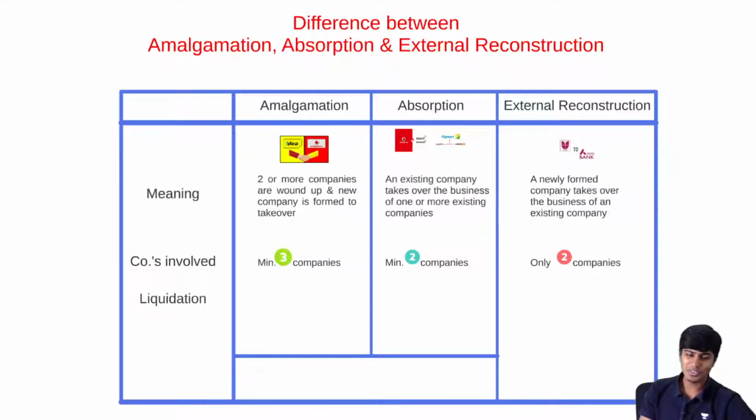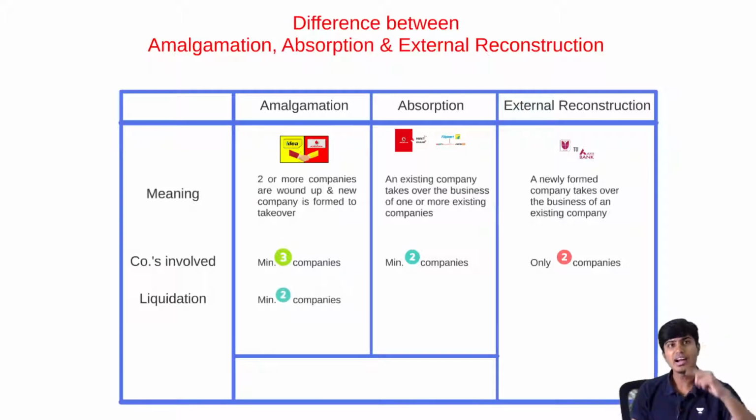Get that? Very good. Now, liquidation. In the case of amalgamation, 2 or more companies will get liquidated. So minimum 2 companies are liquidated. And the third company that is involved is the company which is taking over.